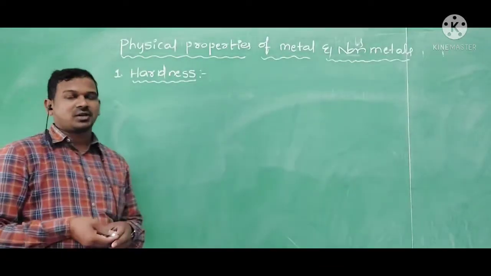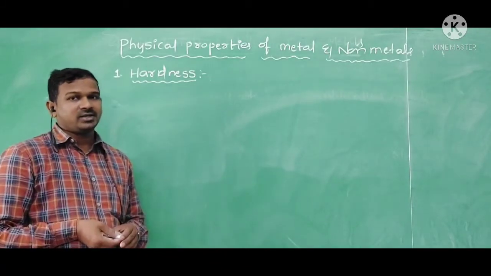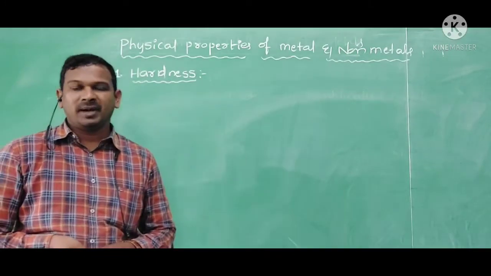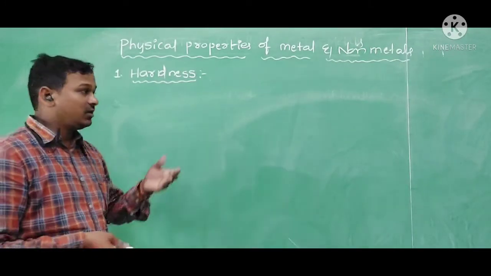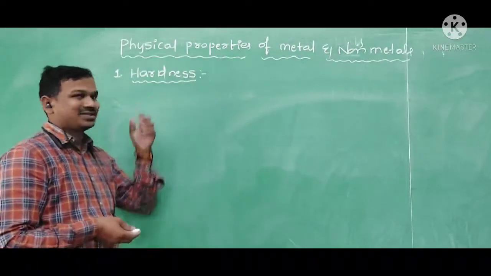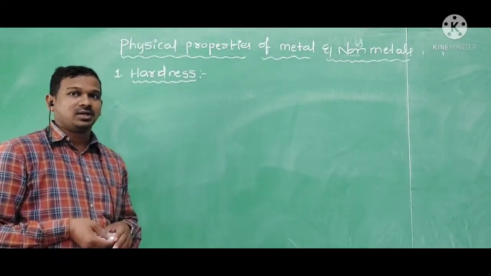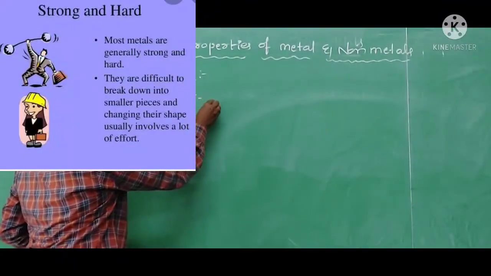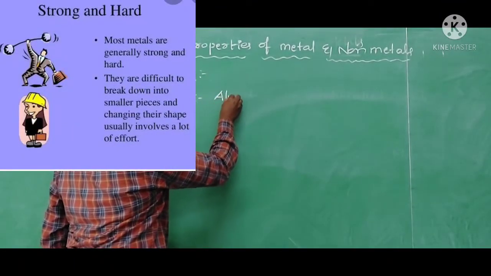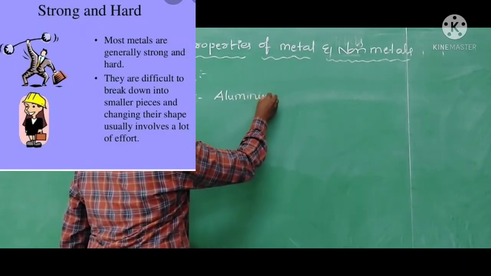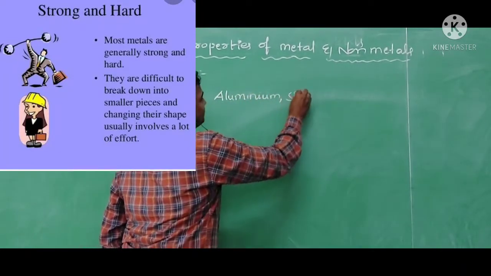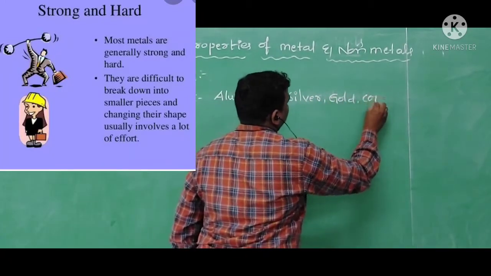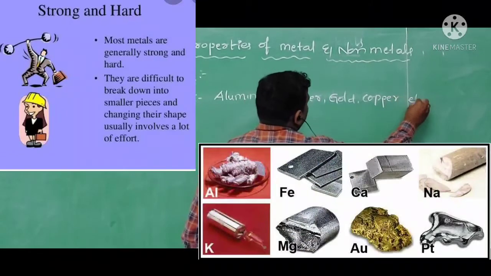Here, this is one of the physical properties of materials. Based upon this physical property, we can classify the materials into two types, metals and non-metals. If any material shows the property of hardness, we can call it a metal, like aluminum, silver, gold, copper, etc.